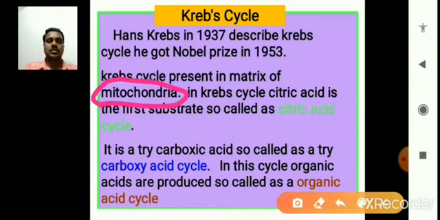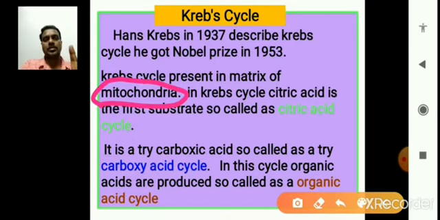The pyruvic acid is formed in the cytoplasm of the cell, but it enters the matrix of the mitochondria and then participates in the Krebs cycle. So it moves from the cell cytoplasm to the mitochondrial matrix. The Krebs cycle is present only in the mitochondrial matrix, but glycolysis is present only in the cytoplasm of the cell. This difference is very important.